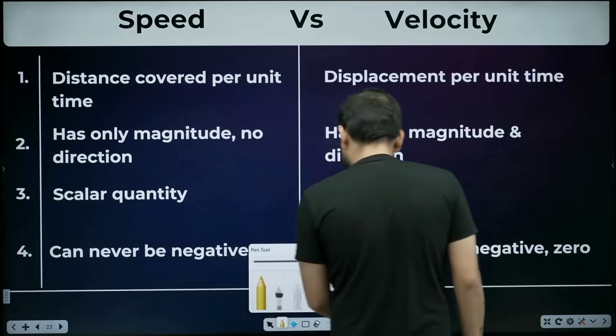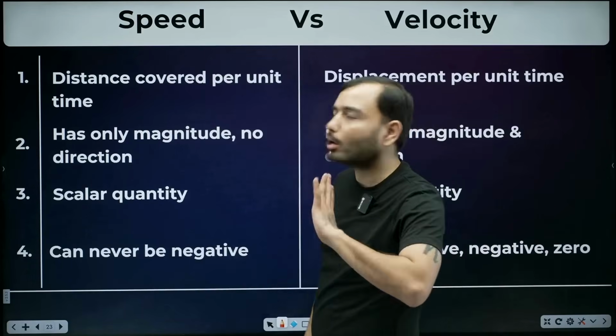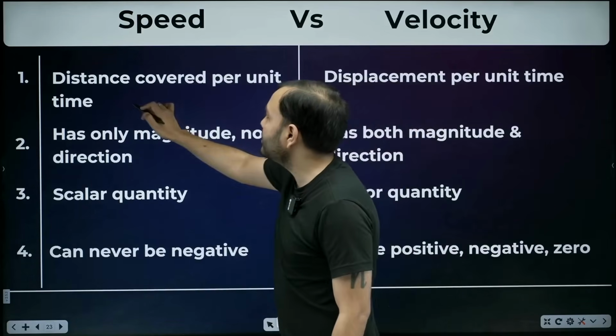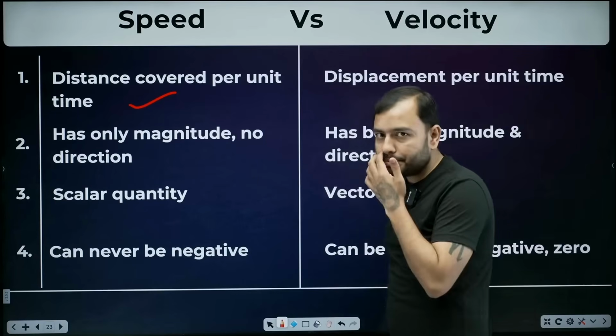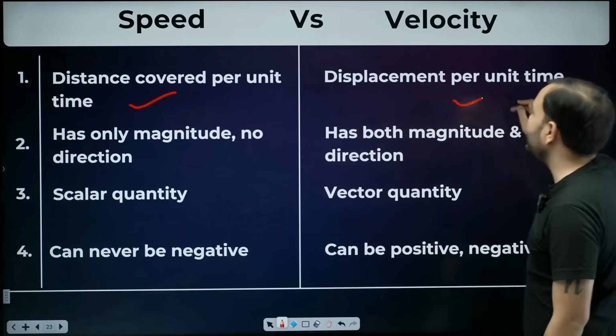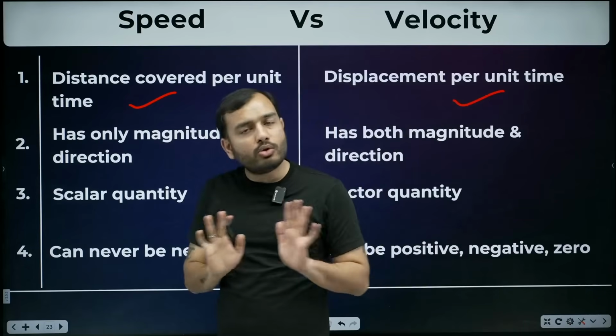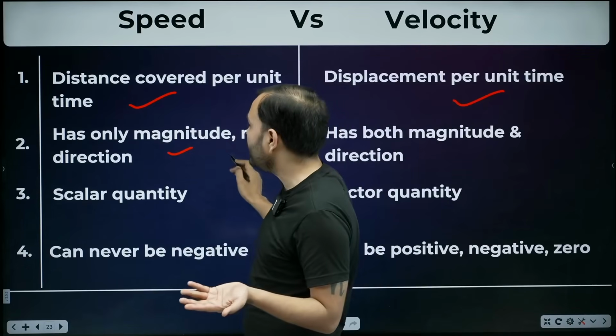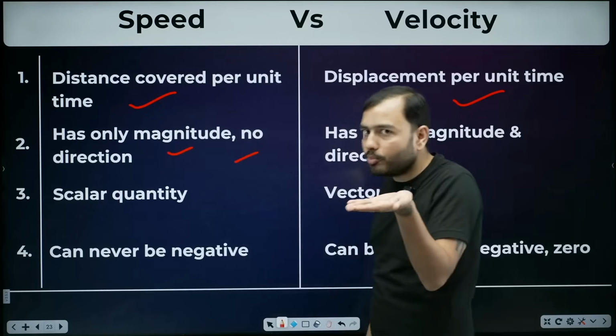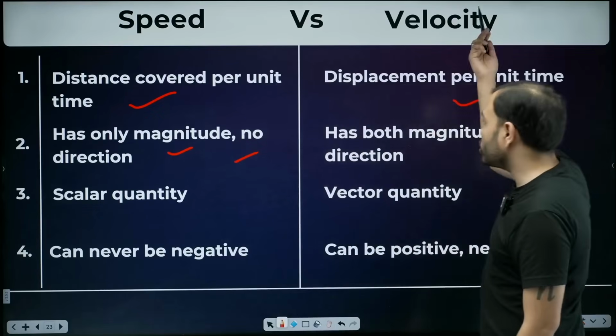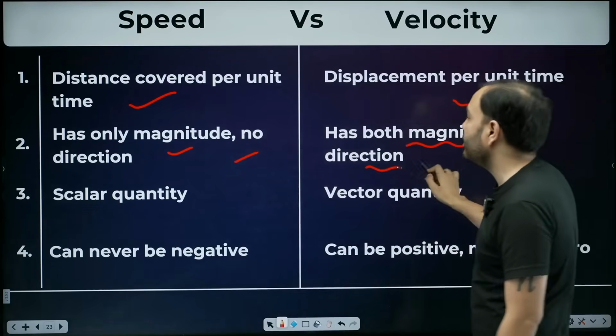Now let's study the difference between speed and velocity. I have already taught you all this, nothing new in it. What is speed? Distance covered per unit time. What is velocity? Displacement per unit time. Speed has only magnitude, no direction, because it is distance upon time. Velocity has both magnitude and direction.